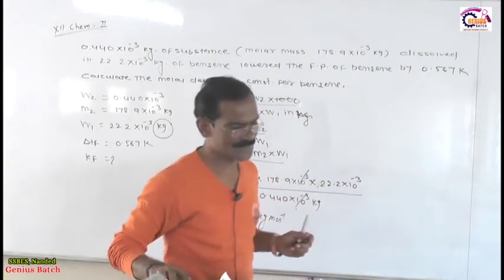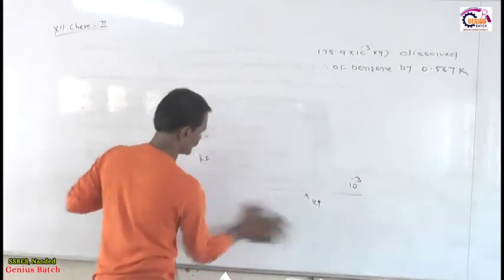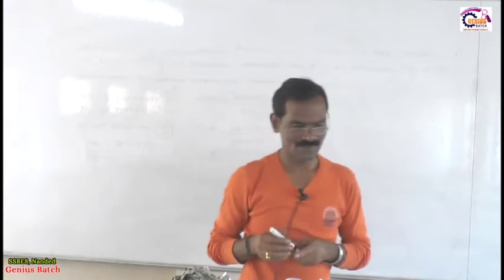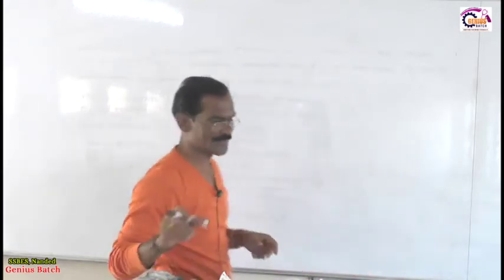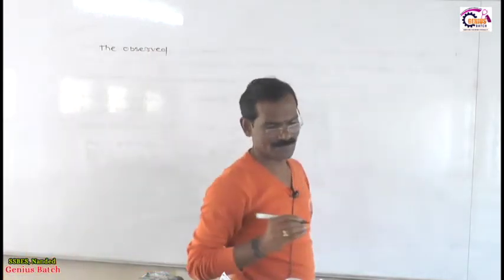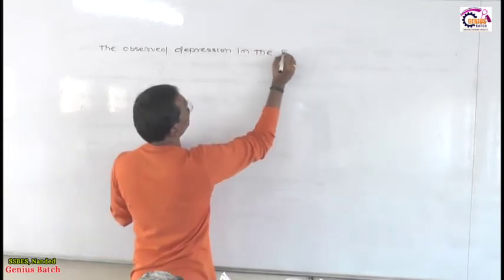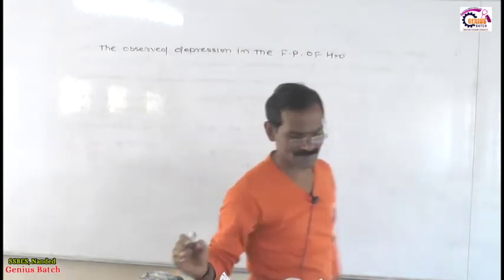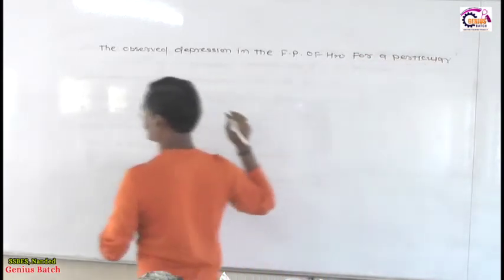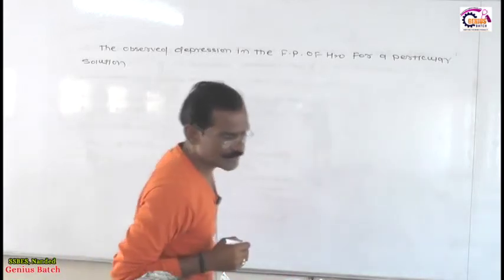See the second problem. The observed depression in the freezing point of water for a particular solution is 0.087 Kelvin.